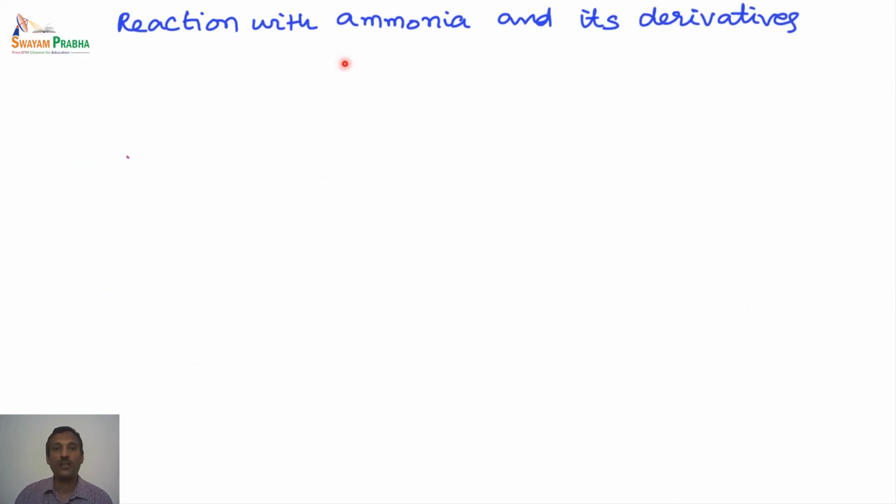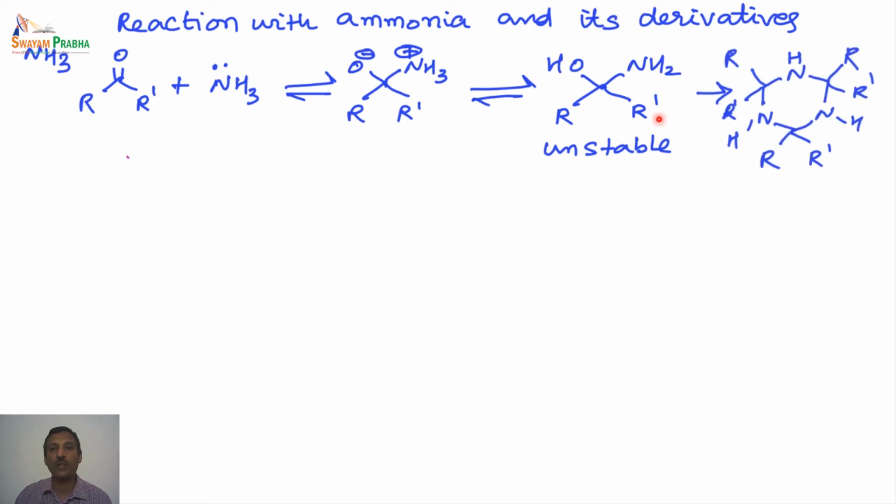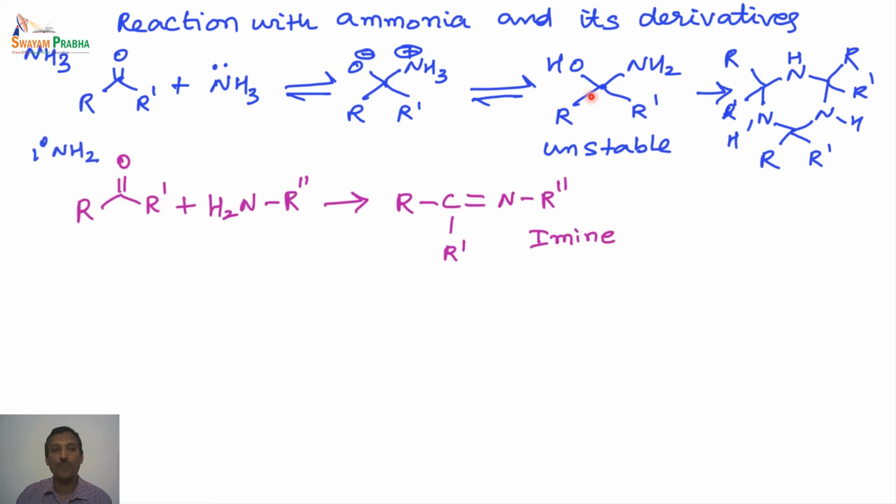The next one is reaction with ammonia and its derivatives. The first one is ammonia itself. When a carbonyl compound is treated with ammonia directly, we end up with this kind of amino alcohols, we can say. But these amino alcohols are highly unstable, so they generally polymerize to give some cyclic derivatives as shown here. And that is the reason these amino alcohols are not generally isolated. They are quite unstable species.